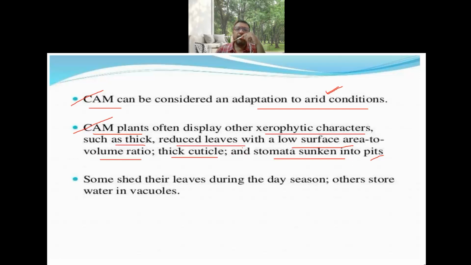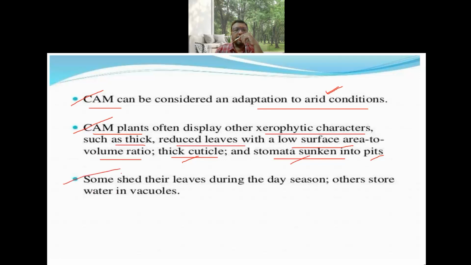That is, the leaves will be reduced, that is, the surface area will be reduced, meaning the lamina part will be very low, or sometimes they are modified as spines also, thorns also, like the cactus. And you will find a thick cuticle waxy layer also that reduces the transpiration rate. For example, the succulents show this sort of thing, and the stomata are very sunken, not exposed, in the epidermal region in pits, just to reduce the rate of transpiration.